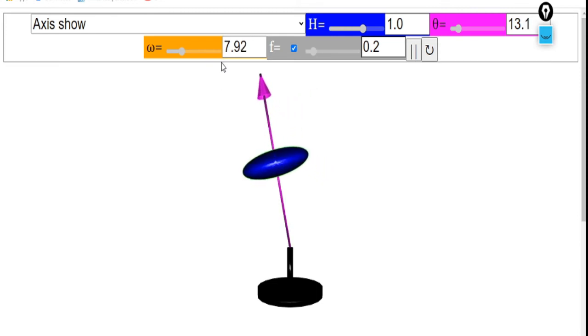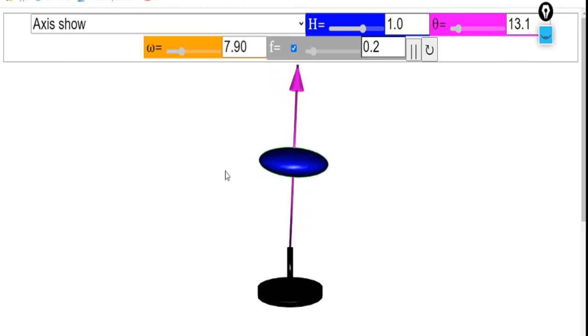See, this is how we can show the precession with a gyroscope simulator.